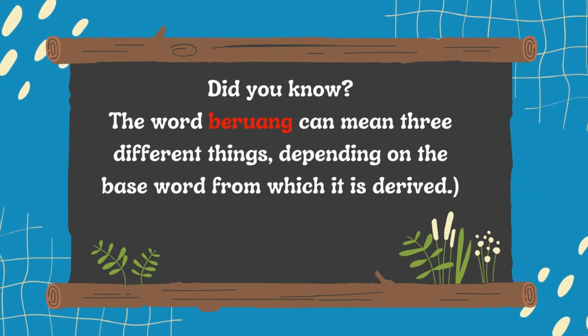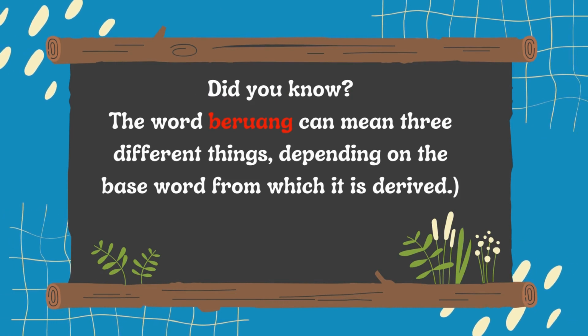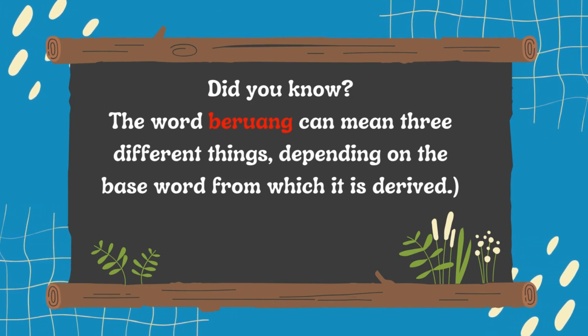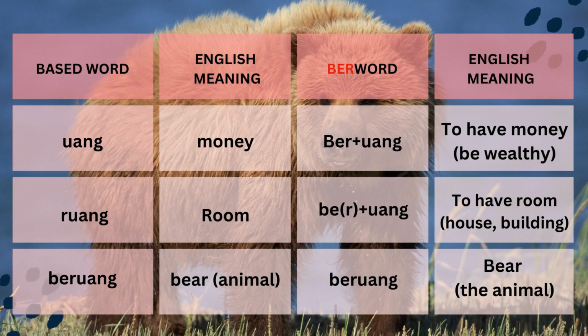Did you know? The word beruang can mean three different things, depending on the base word from which it is derived. Base word: uang. English meaning: money. Ber word: ber plus uang. English meaning: to have money, be wealthy. Base word: ruang.